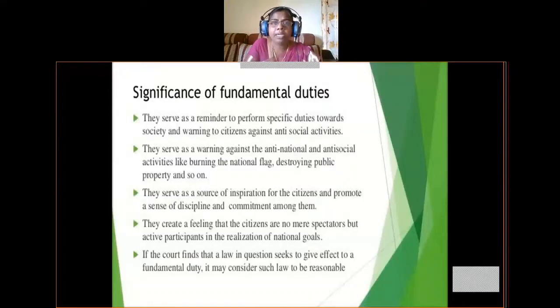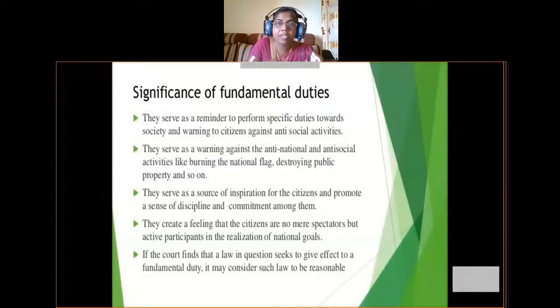Commitment means dedication. If you want to be a successful person, you need commitment. Then only can you achieve anything in your life. So this commitment and discipline are given by these fundamental duties. They also create a feeling that citizens are not mere spectators but active participants in the realization of national goals. That means these fundamental duties are making us realize the fulfillment of national goals.